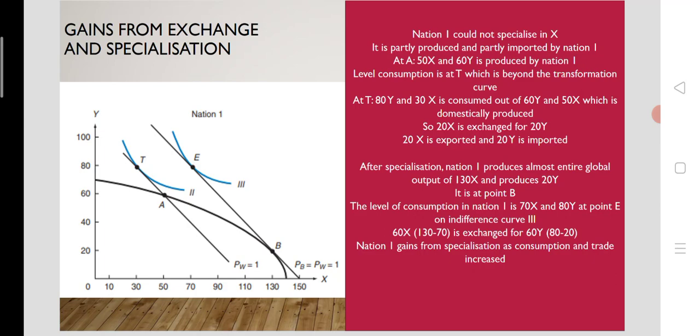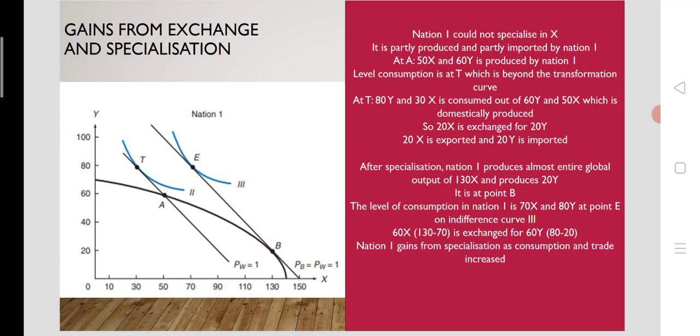So at point T, nation 1 is consuming 80 units of Y and 30 units of X. So here 20 units of X is exported. That means at point A, 50 units of X is produced, but they consume only 30 units. So the rest, 20 units, will be exported to the rest of the world by nation 1.